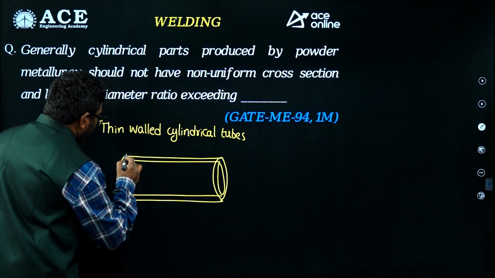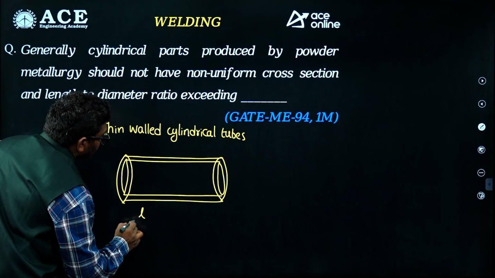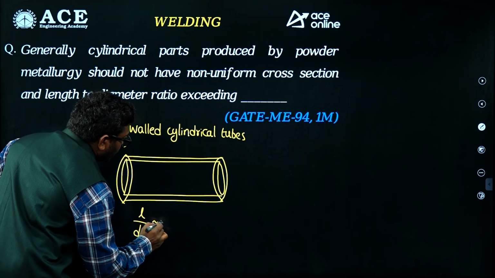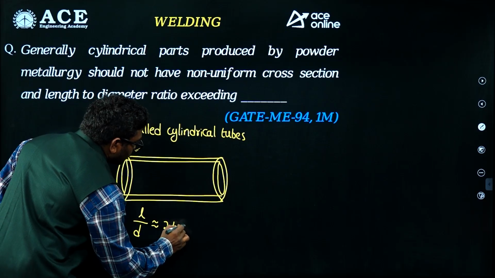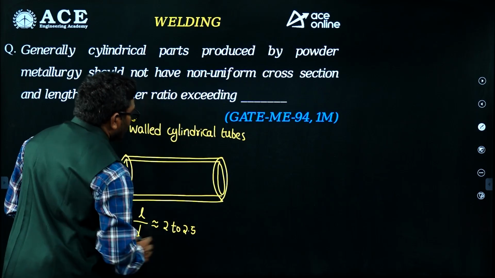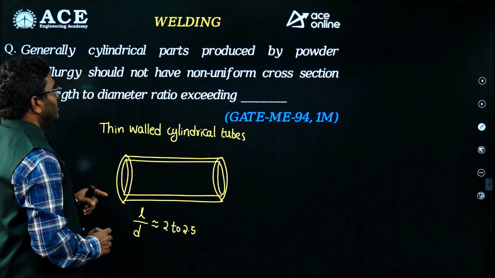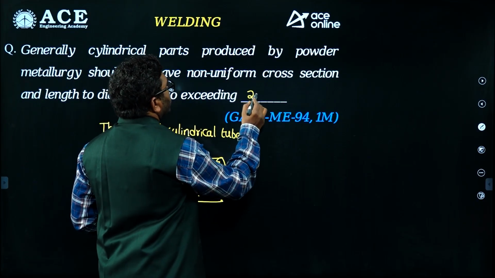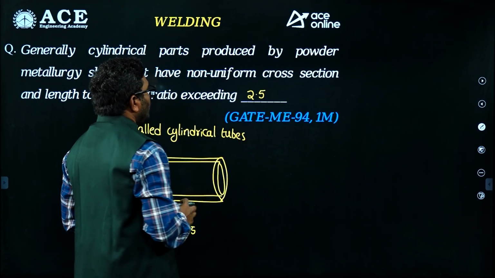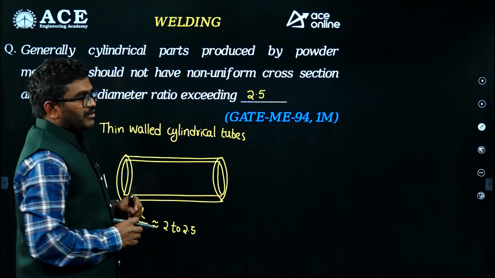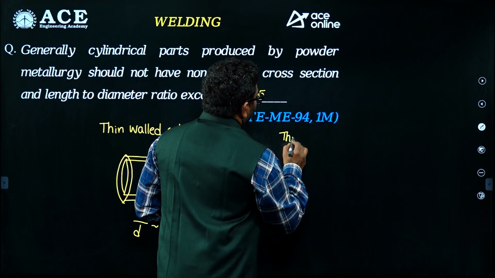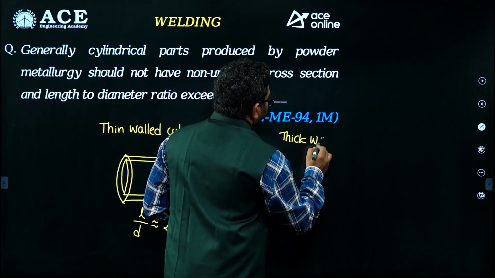Okay, now the length to diameter ratio must be nearly 2 to 2.5. If the length to diameter ratio exceeds 2.5, you will not get a uniform cross sectional area.